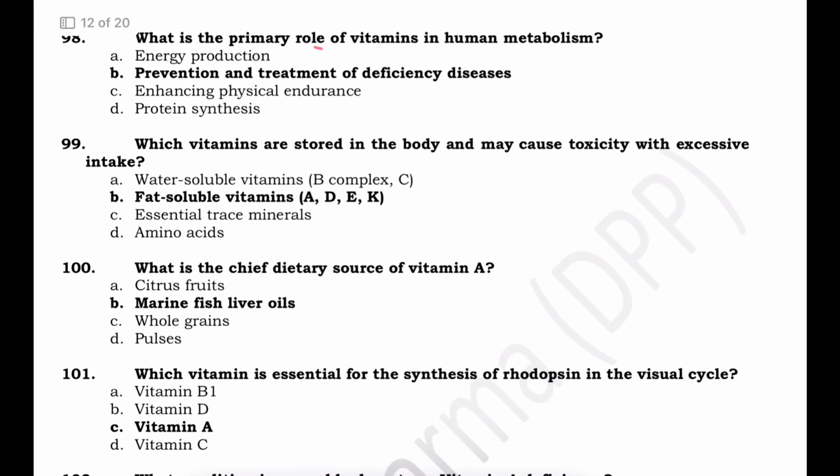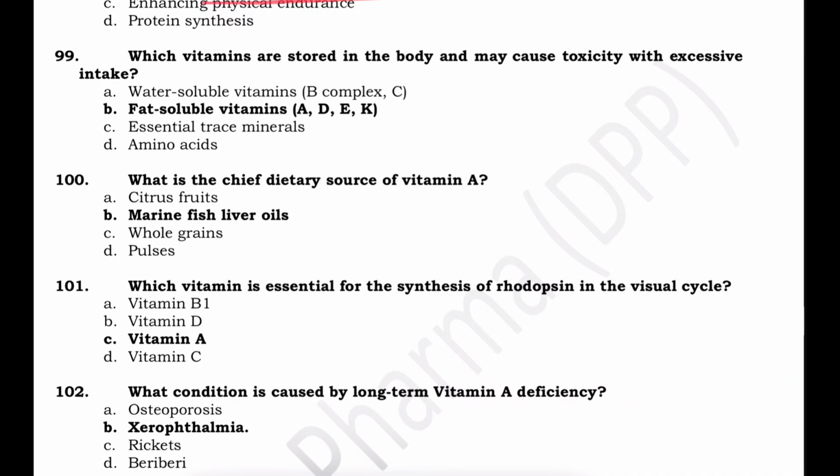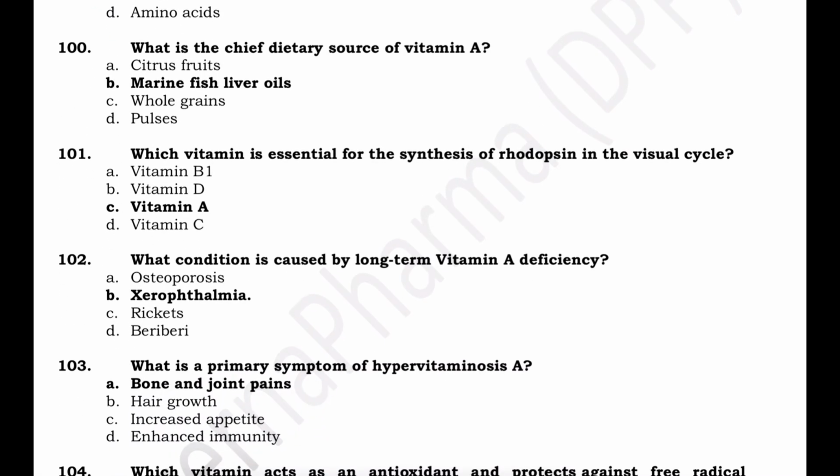What is the primary role of vitamins? They prevent and treat deficiency diseases. Which vitamins are stored in the body and may cause toxicity with excessive intake? सो एक्सेसिव इंटेक पे फैट सॉल्युबल वाइटामिन जैसे ए डी ई के ये हमारी बॉडी में फैट में जमा हो सकते हैं एंड देन दे कैन कॉज टॉक्सिसिटी.